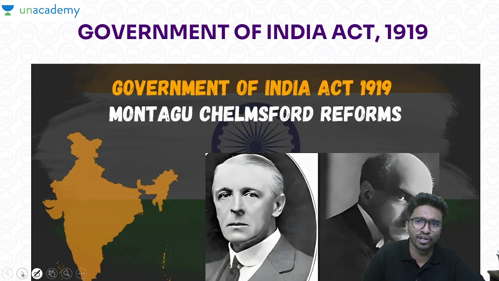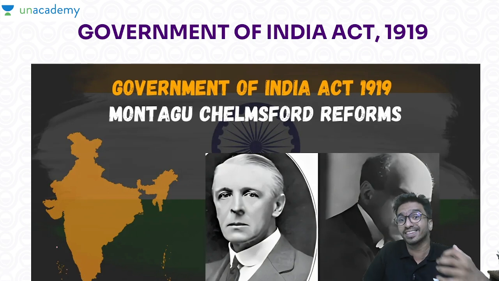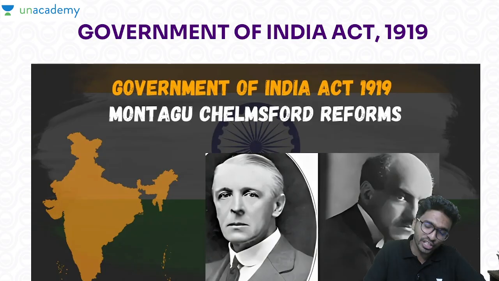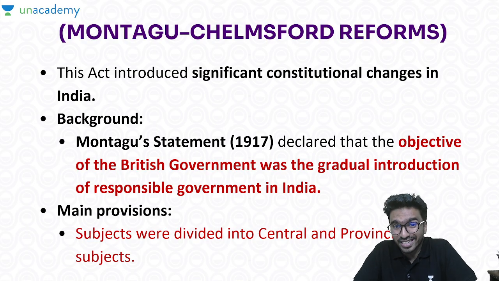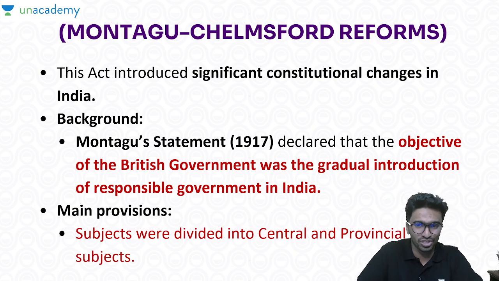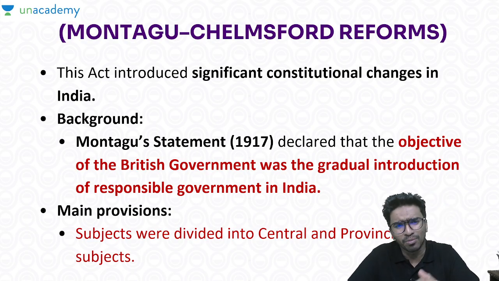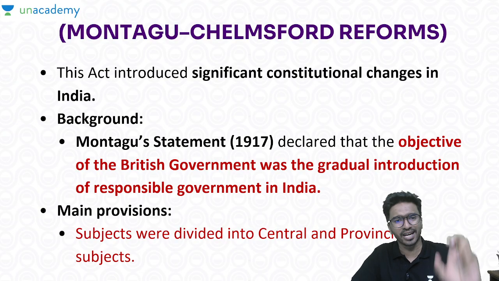Now we are moving to the new phase, the Government of India Act. The GOI Act of 1919 is also known as the Montagu-Chelmsford reforms. Got it? Most of the constitutional changes were brought during this particular point of time, and Montagu came up with a statement in 1917.